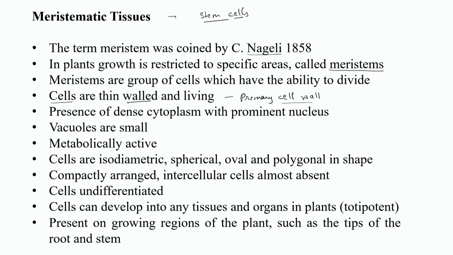They will contain dense cytoplasm because they are dividing, so they require a lot of nutrients, a lot of reactions are going on, a lot of metabolic activity is going on: catabolism, anabolism, synthesis of many molecules. They require a lot of proteins and carbohydrates because they are dividing. So a lot of material is required, and a large number of organelles are required. They need mitochondria because the energy requirement is very high, and endoplasmic reticulum for synthesis and secretion of so many proteins and many other substances. So those things are required.